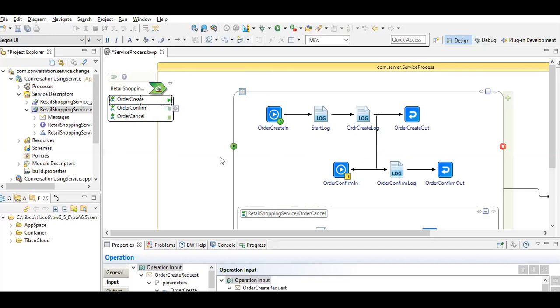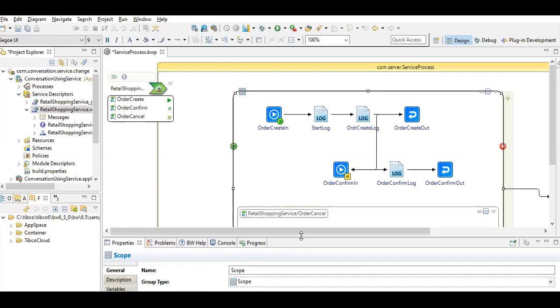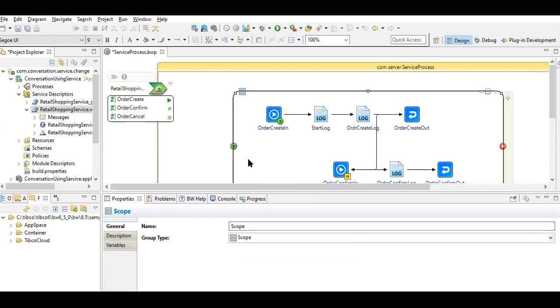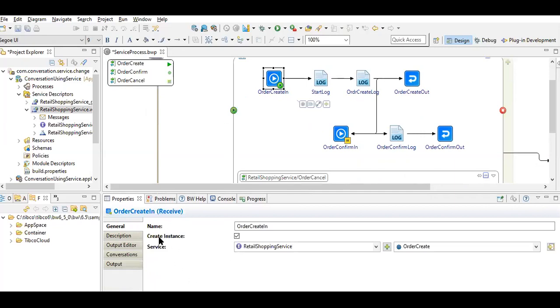To implement these, we first created a scope, as you can see, and we are implementing the first operation, called order create. This is the process which is basically creating the instance, so this must be checked. In that case, you will see the option is not applicable.